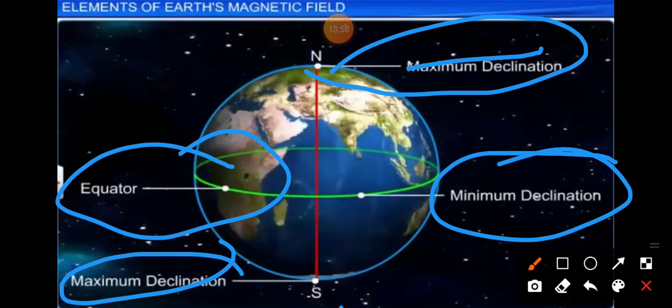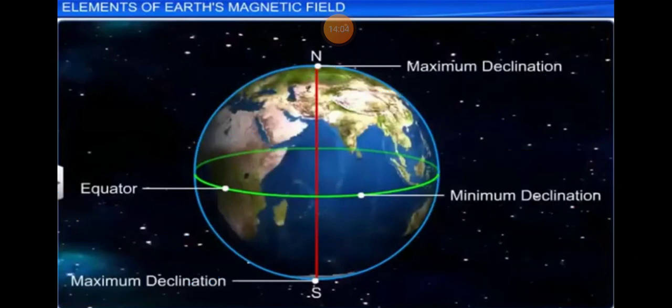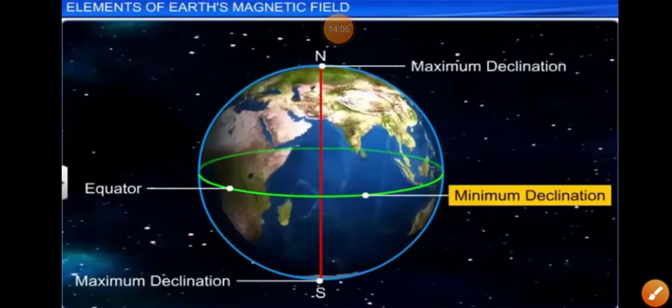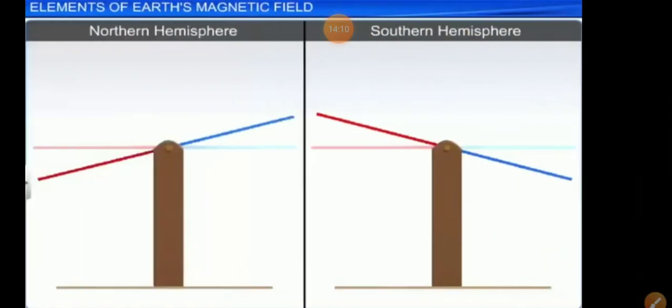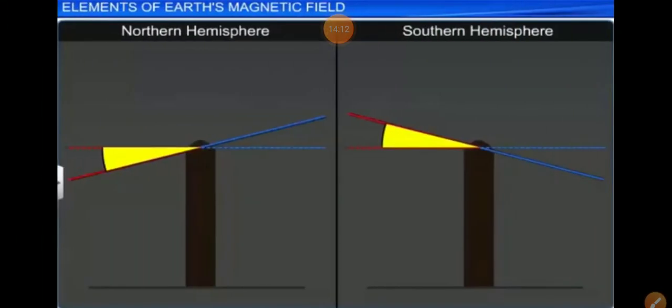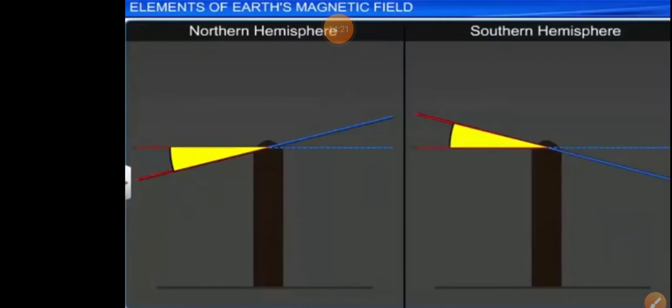This is about the Earth's magnetic field. So the angle of declination is given here from the axis. In the northern hemisphere, the angle of declination will be on this side, and in the southern hemisphere, the angle of declination will be here.